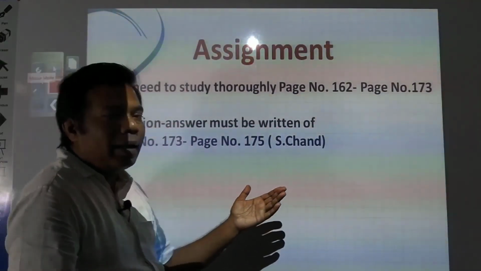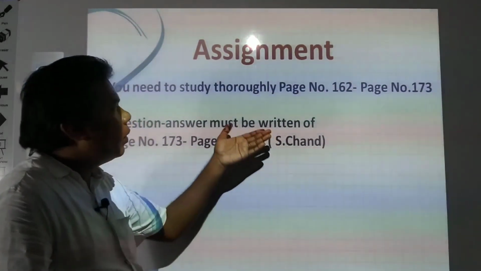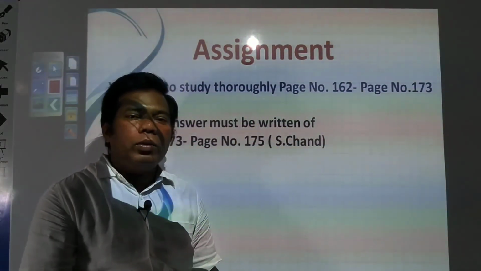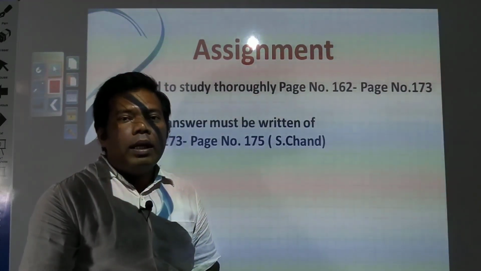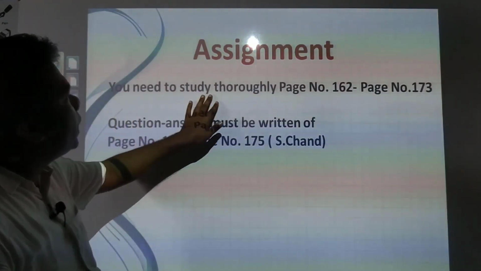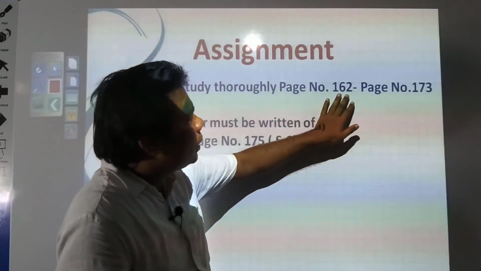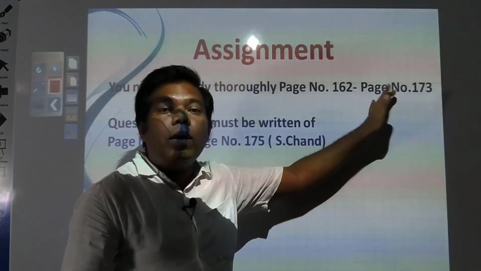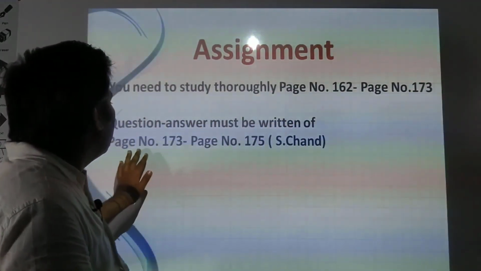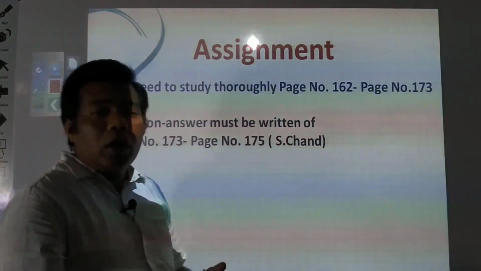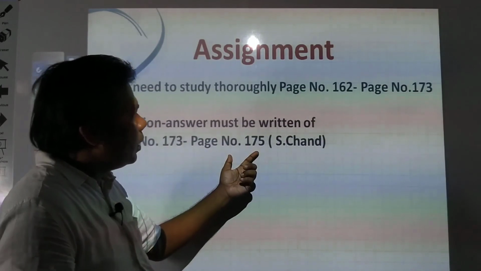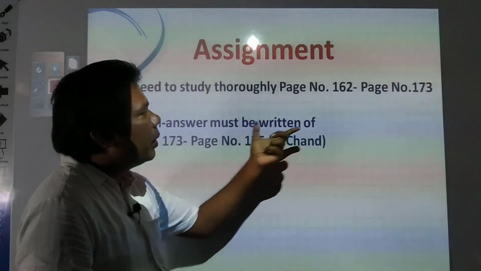And then you have an assignment. In the very beginning it was told that you need to go through the whole theory part properly, read it yourself, and then the questions are required to be solved. So you need to study thoroughly page number 162 to page number 173 of S. Chand, and the question answers of page number 173 to page number 175 must be written in your notebook.